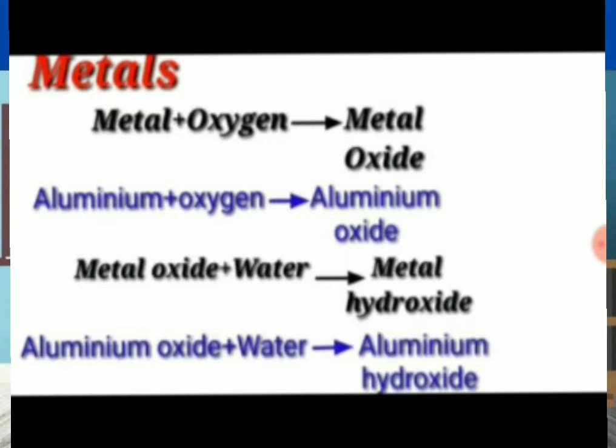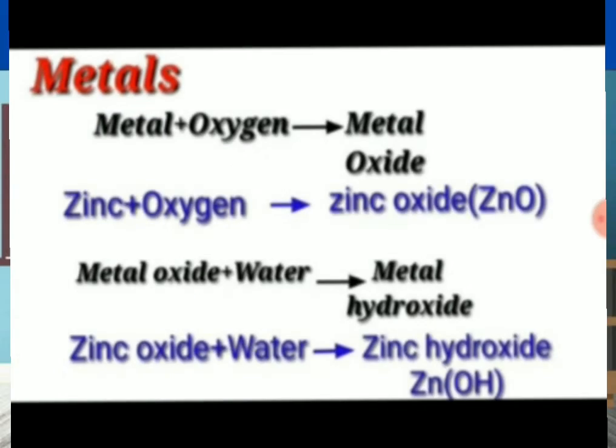Here, aluminium is the metal. So, aluminium plus oxygen gives aluminium oxide. And the aluminium oxide reacts with water, and we will get aluminium hydroxide. And in the case of zinc, zinc is also a metal. Zinc reacts with oxygen and gets zinc oxide. And the zinc oxide reacts with water, and we will get zinc hydroxide.